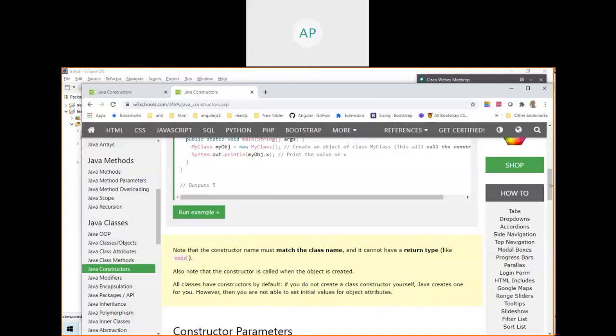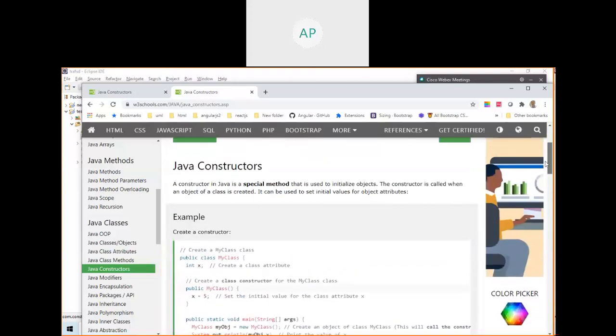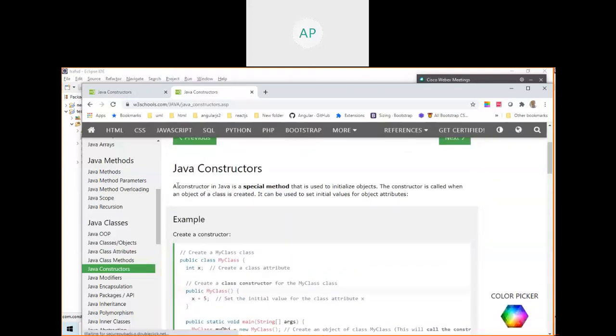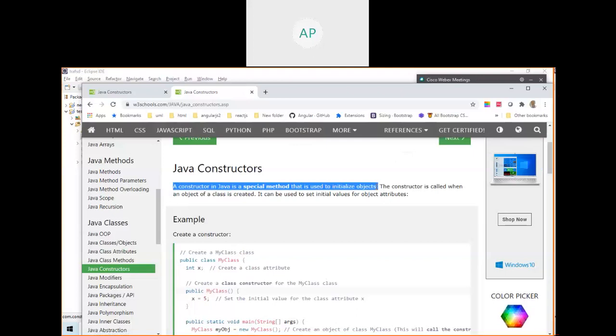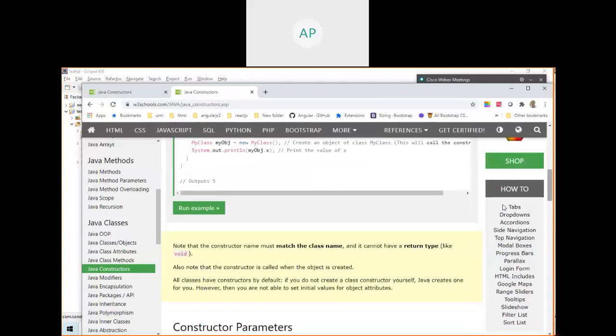So there are mainly only two uses. One is that you can initialize the variable. We will see how to initialize the variable. The second, very important, is when your constructor is called. Also note that the constructor is called when the object is created.